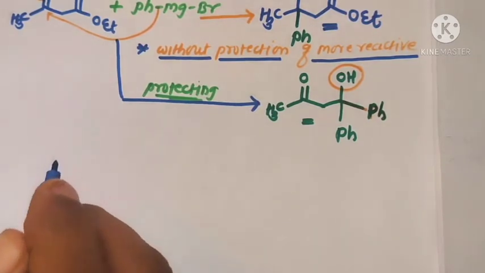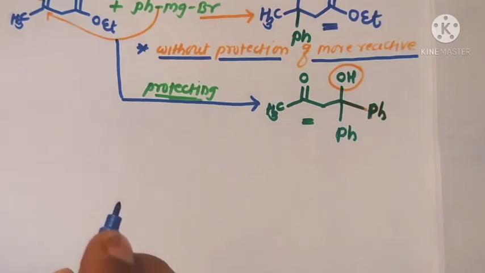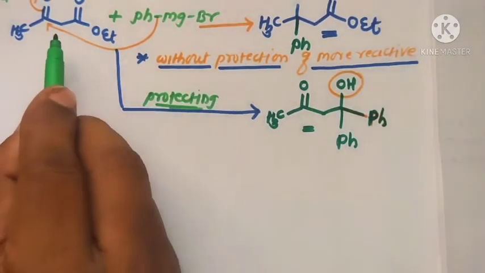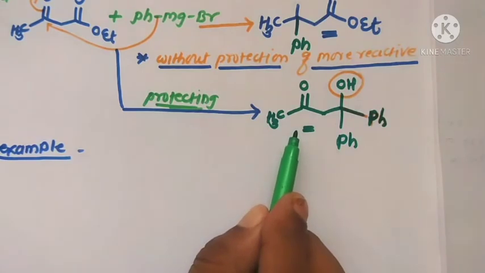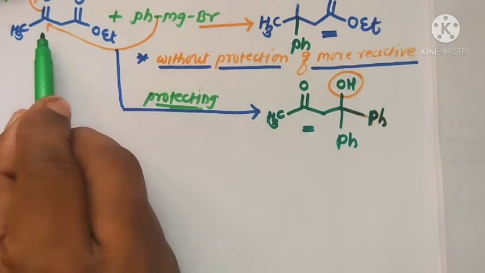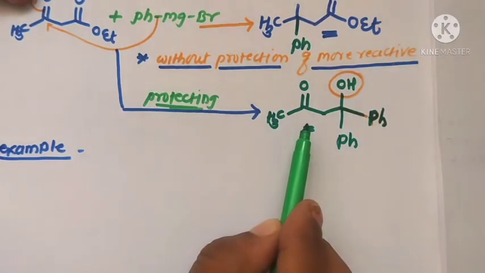Therefore, in the normal synthesis there is addition of two steps: the first step, protection of the functional group, and deprotection of these protected groups. If you want the final product from a substrate molecule like this, in that condition we need to protect the more reactive functional groups, and then we can achieve these types of product molecules.